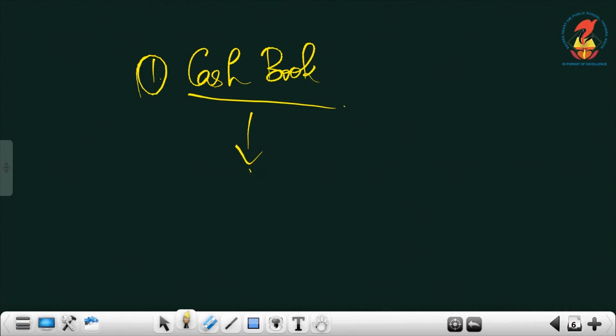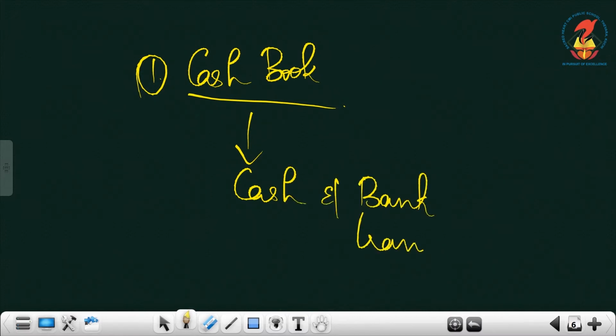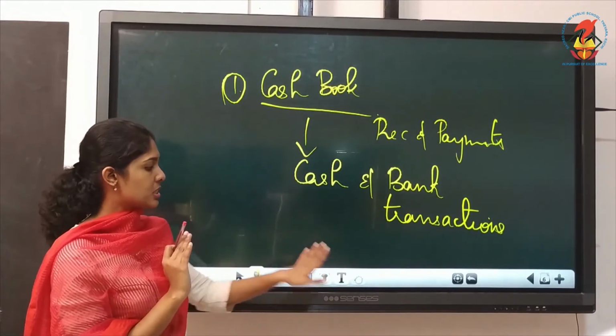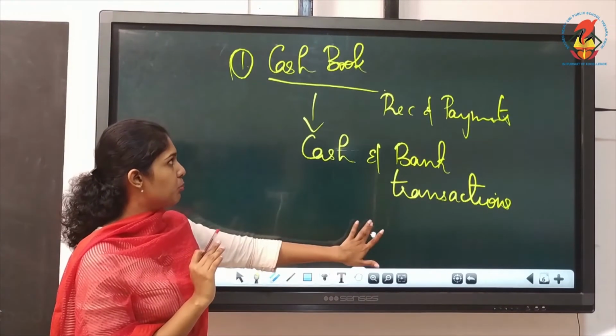So cash book will include all cash and bank transactions. That means receipts and payments of cash will be recorded in cash book. That is the first subsidiary book.